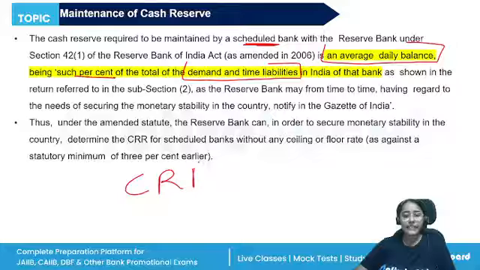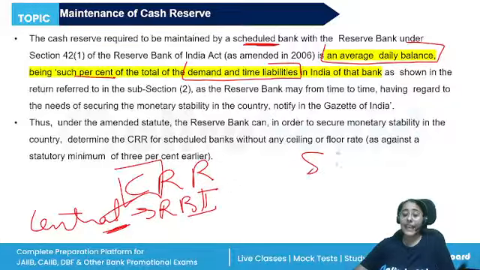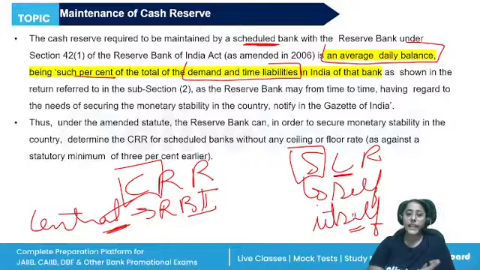When I'm saying CRR, relate C with the central bank. The CRR has to be maintained with central bank, which is RBI. When I'm saying SLR, the statutory liquidity ratio, then relate S with self and liquidate. Liquidity ratio means liquid assets which the bank has to maintain with itself. So CRR with RBI, SLR with itself.